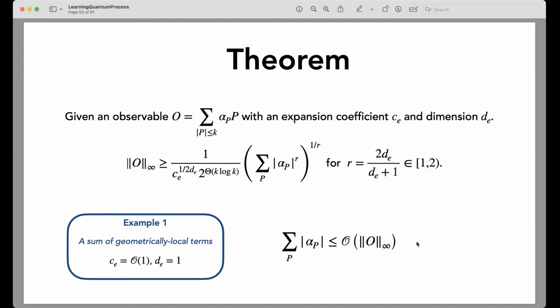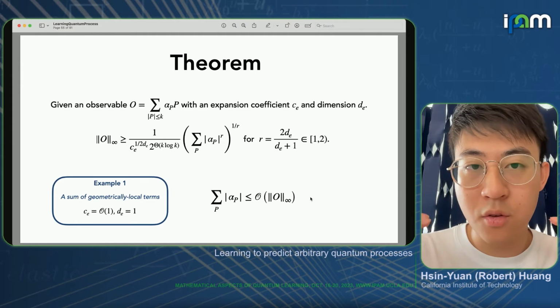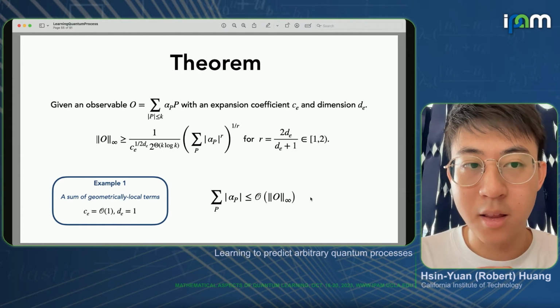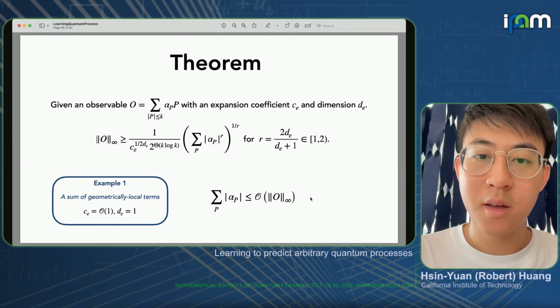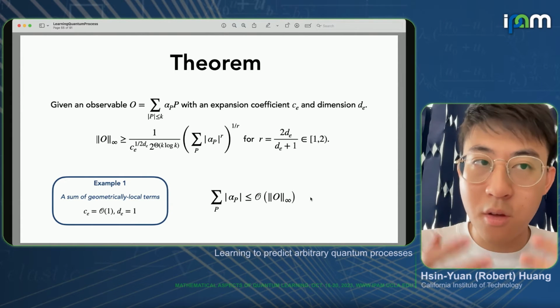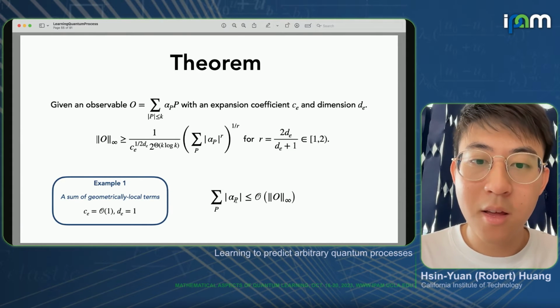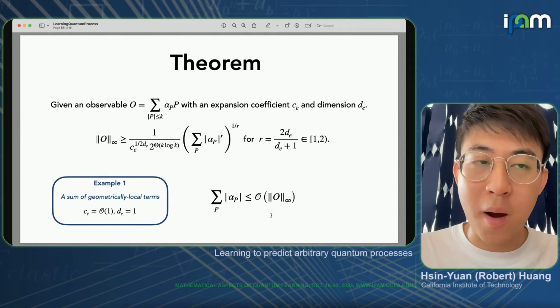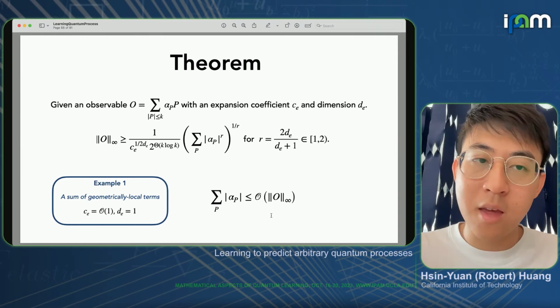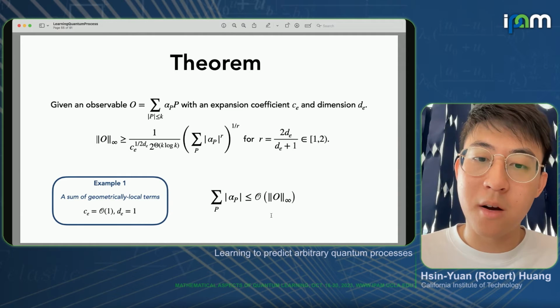So this essentially tells us that if we have an observable that's a sum of geometrically local terms, then there is a strong norm constraint on the Pauli coefficients, in the sense that, once you think of the 1 norm as a kind of sparsity constraint, either it's very sparse and only hits on a few things, or otherwise it's being very spread out in a strong manner.